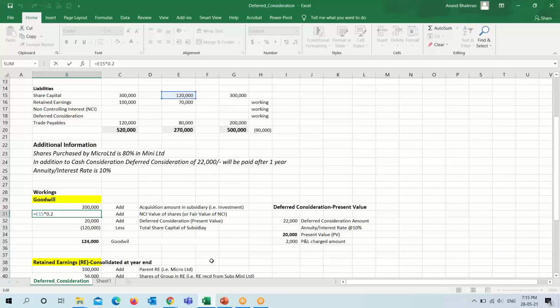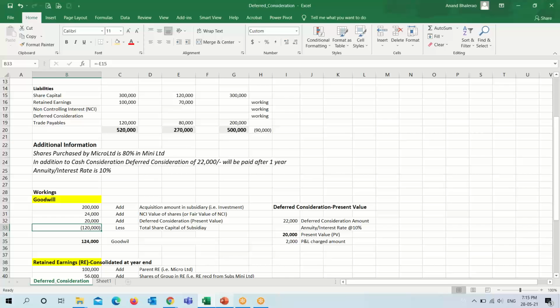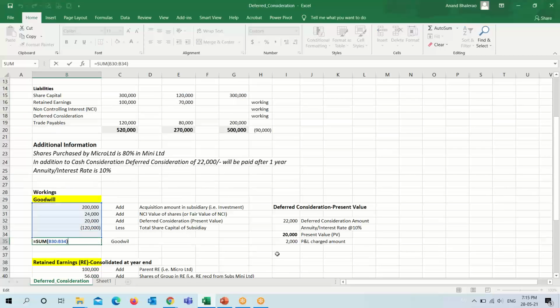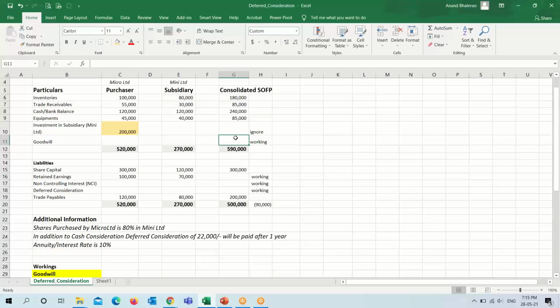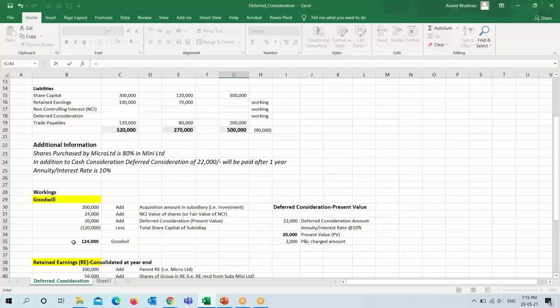It is 20%, so 20% of 1,20,000 comes to 24,000. And for the deferred consideration, we are not considering the total amount but the present value, which is 20,000. Out of it, the total share value of the subsidiary is deducted. So it comes to 1,24,000, which will be our goodwill.